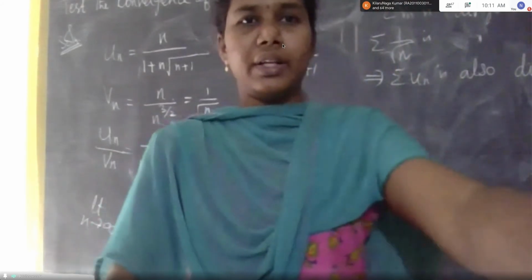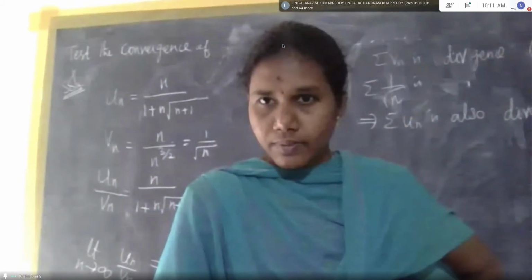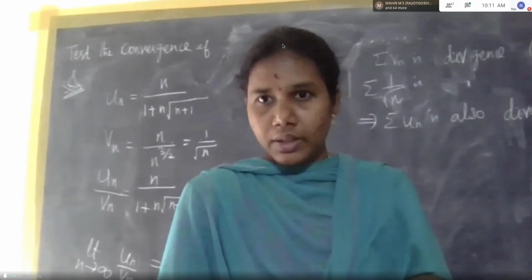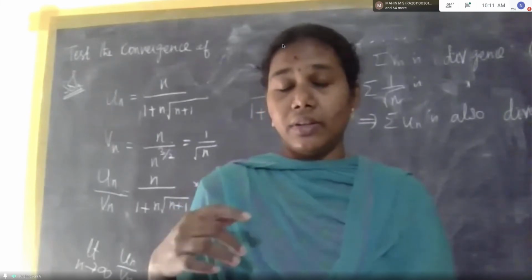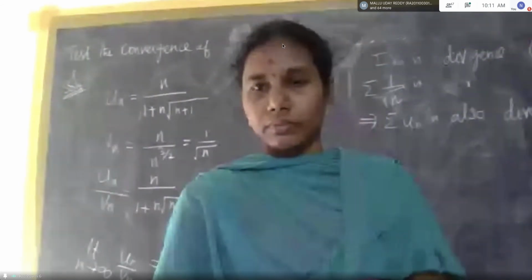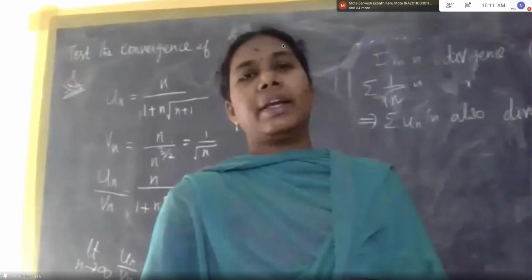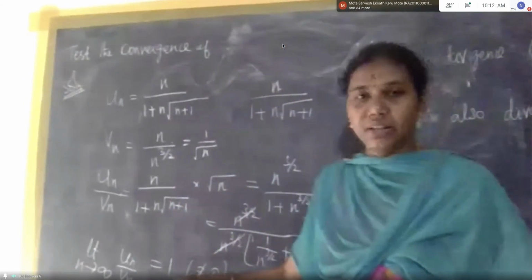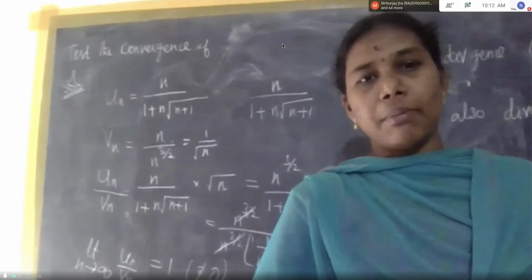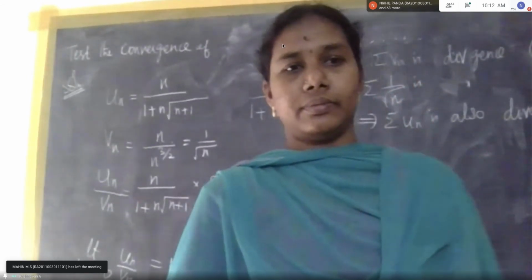Okay, guys, if you have any doubt, ask me. And ma'am, if the value of Un by Vn is equal to 0, then we cannot write anything, whether it's converging or diverging. We cannot use the comparison test. So we will write in the statement that this cannot be concluded. Again, after checking this, if we get 0, next we have to use some other test.